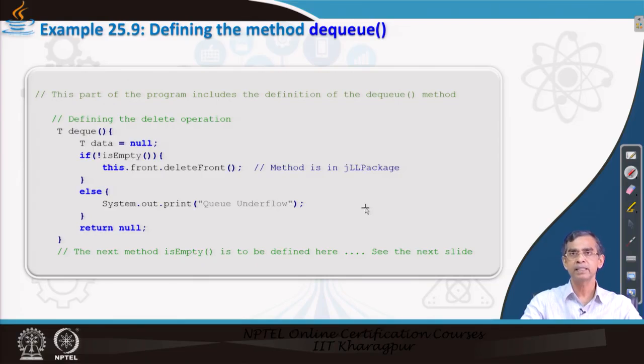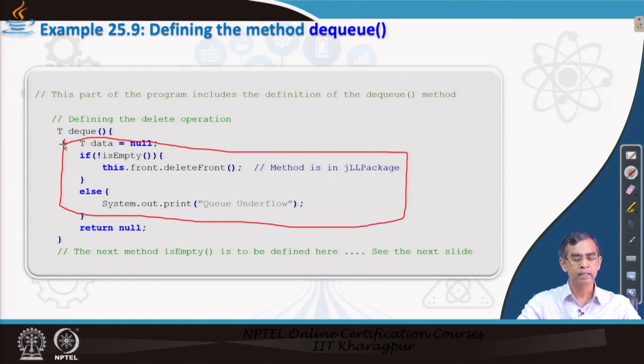Queue is empty means the linked list is empty. So a test is required here to check if it is empty or not. The is empty method we can define for the linked list, it is very easy. If it is empty, then definitely we will print that this linked list is empty, or underflow.